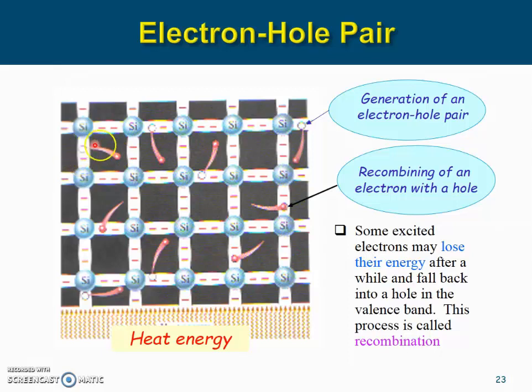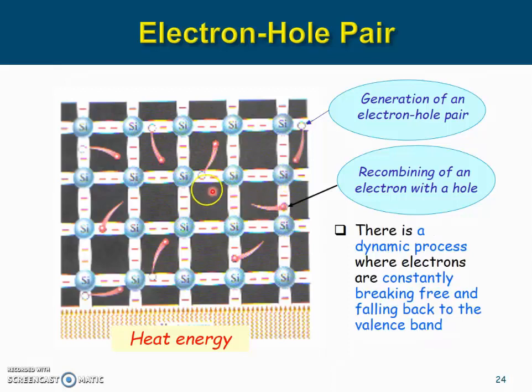So an electron-hole pair is created. But when the free electron loses its energy, it will jump back to a nearby hole and recombine with it. The processes of creating and losing electron-hole pairs are constantly happening while this piece of silicon is being heated up.